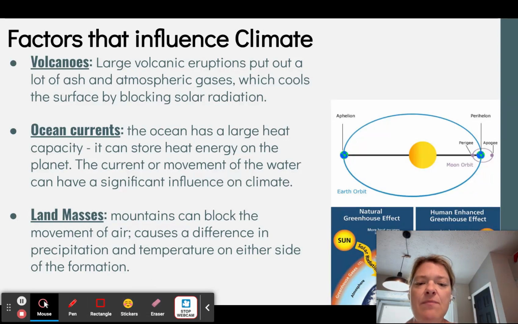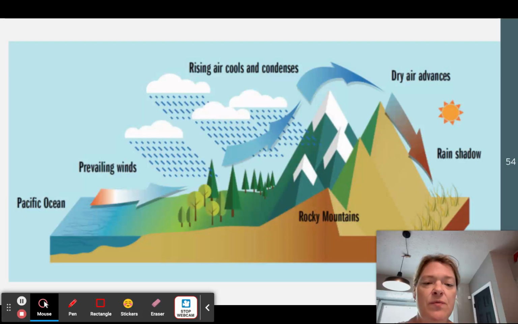And then lastly, land masses can block the movement of air, specifically mountains on the edge of a land mass. This causes a difference in precipitation and temperature on either side of that mountain formation. We really need to talk about this because it's called the rain shadow effect. That is where we have a mountain on a coastline.